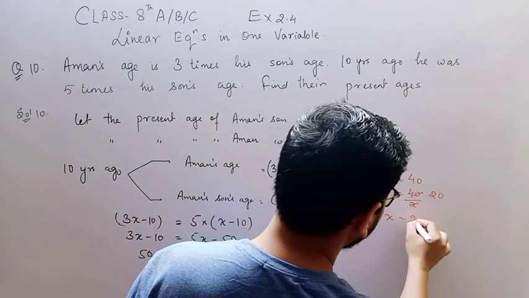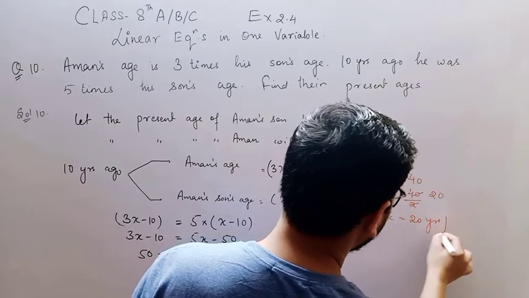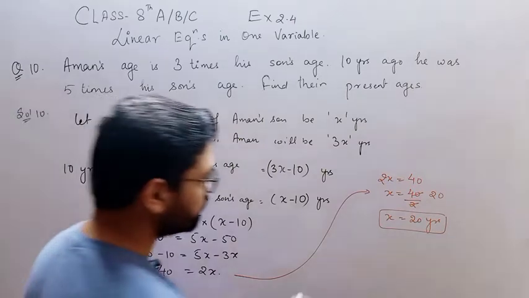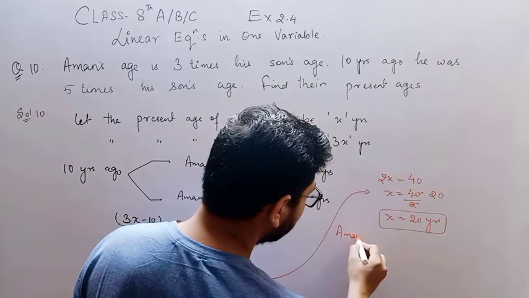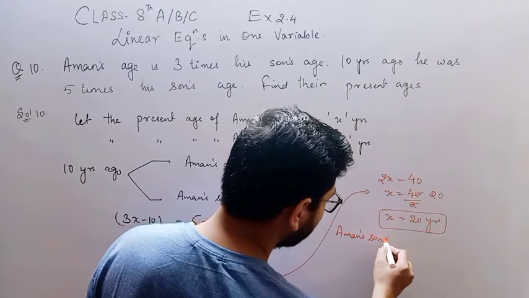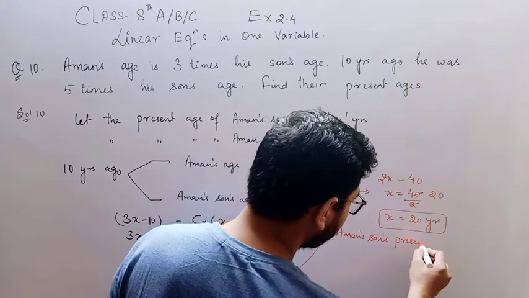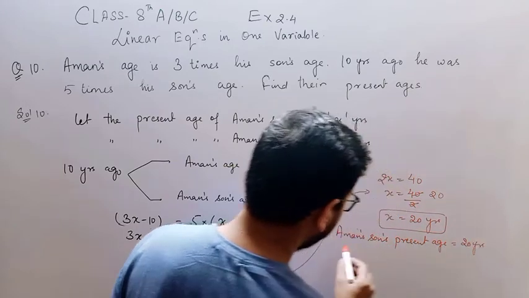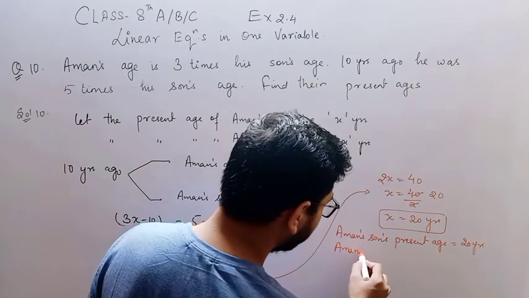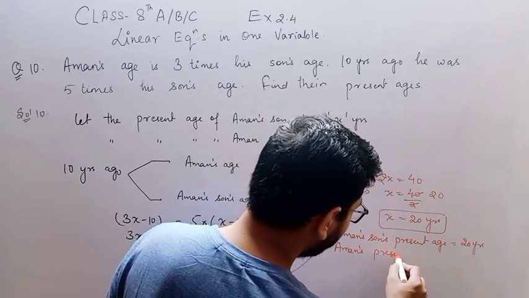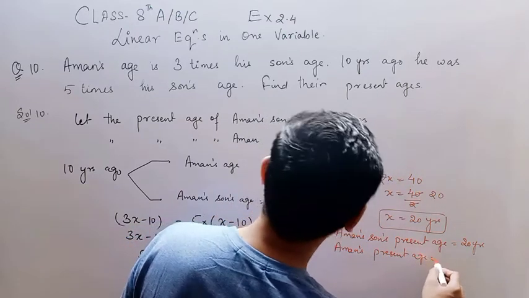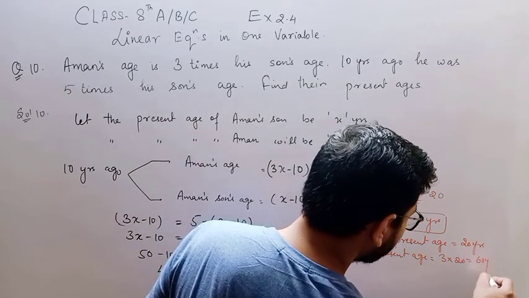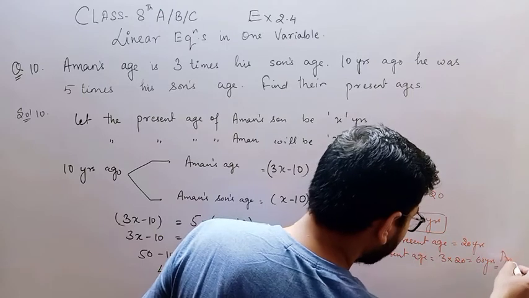That means Aman's son's present age is 20 years and Aman's present age is 3x, that means 3 into 20, which is equal to 60 years. So please note it down fast. This is your answer.